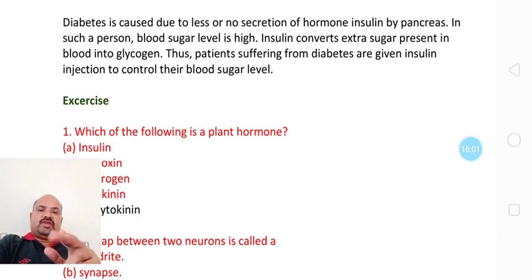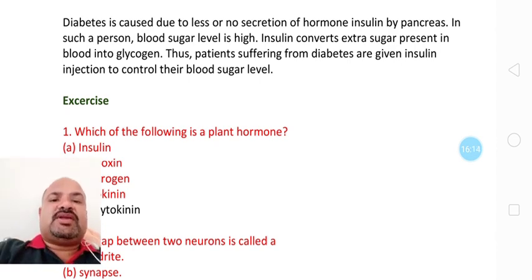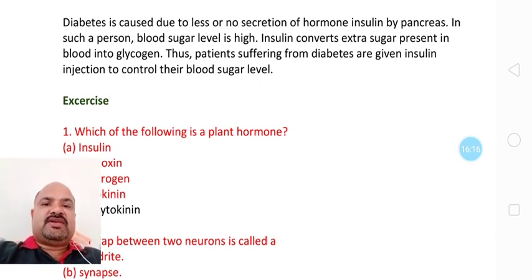Whenever you are studying, correlate these concepts with your daily happenings. If we correlate them, it will be very easy to remember. That's why these chapters have applied aspects to our life, so we have to study them very well. In the next lecture we will discuss the exercises.